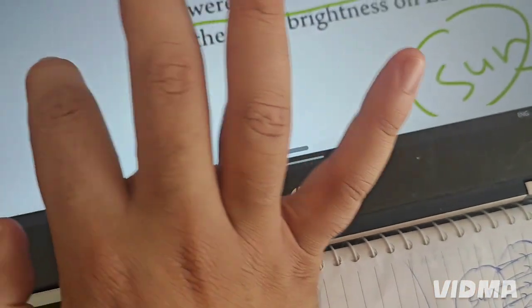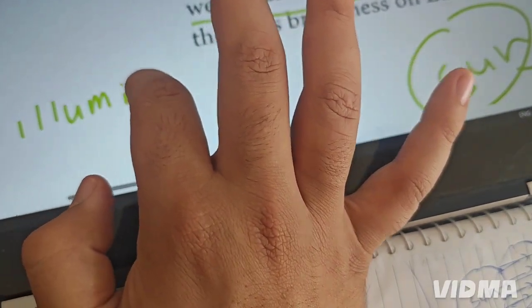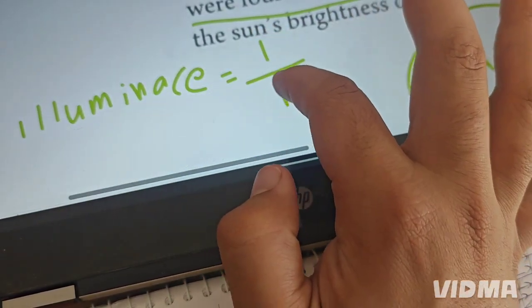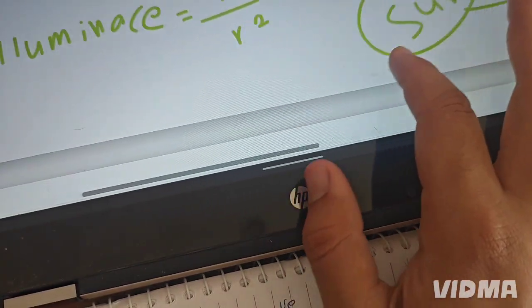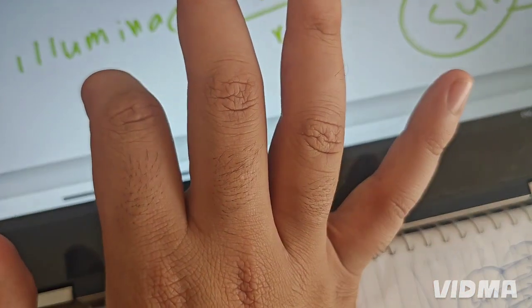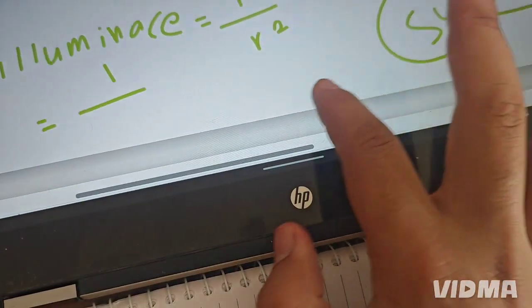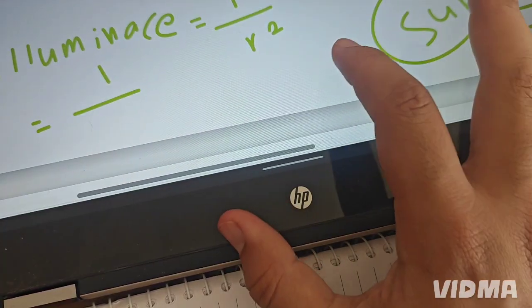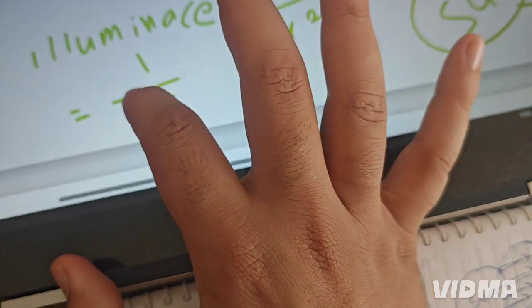Illuminance is equal to 1 over r squared. R means the distance between the source and the area. So how can we find the brightness or illuminance? We can write illuminance equal to 1 over, and instead of the distance r, because the distance between them is 4, we write 4 squared.